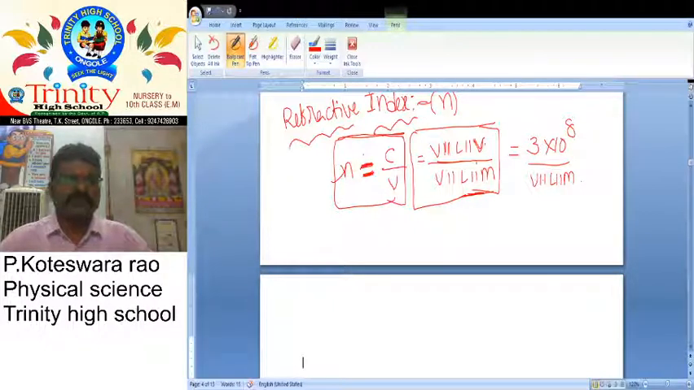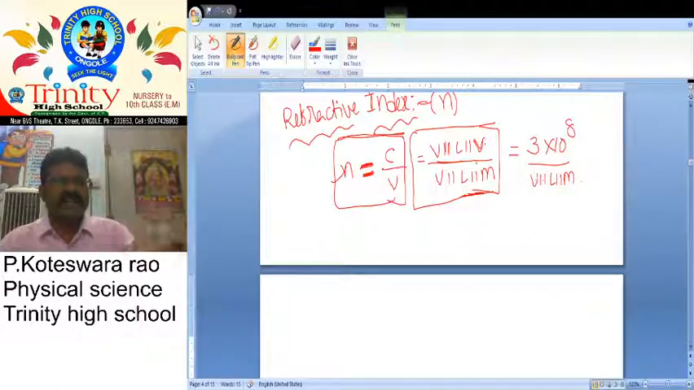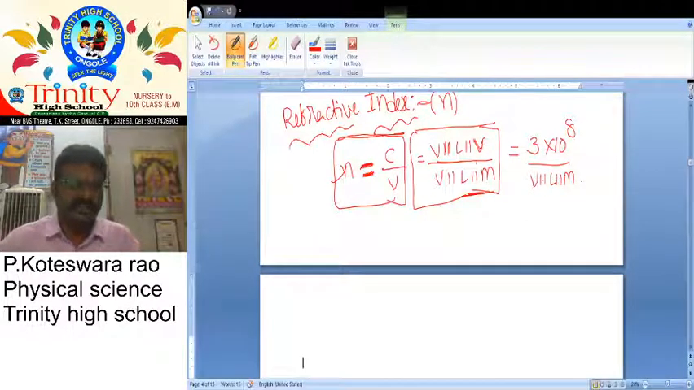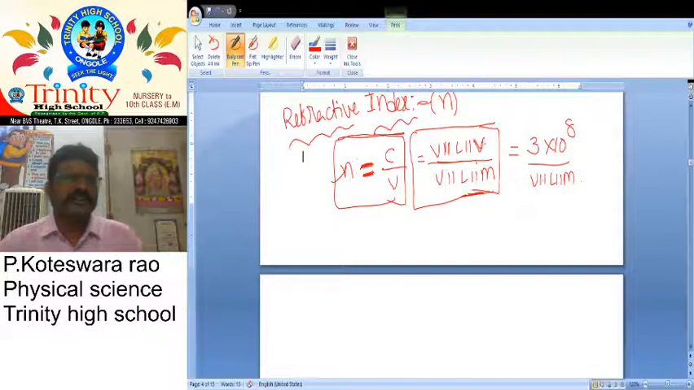So n is equal to C by V, where C is the velocity of light in vacuum and V is the velocity of light in the medium. Do you know the velocity of light in vacuum? It is nothing but 3 into 10 power 8 meter per second. If we place the value of velocity of light in the medium, we can easily find the refractive index of any material.